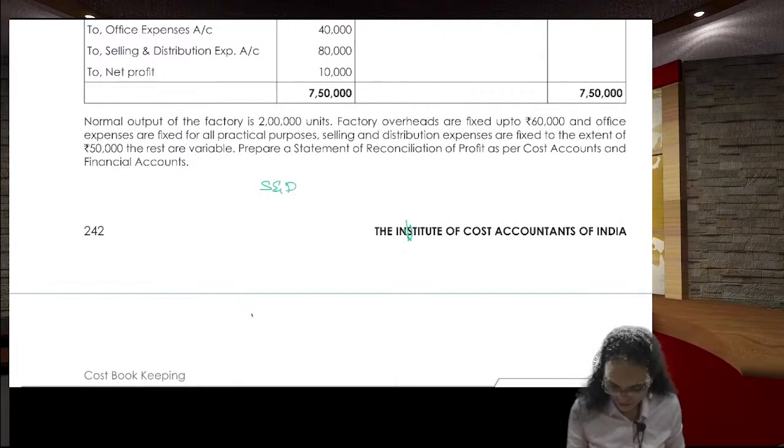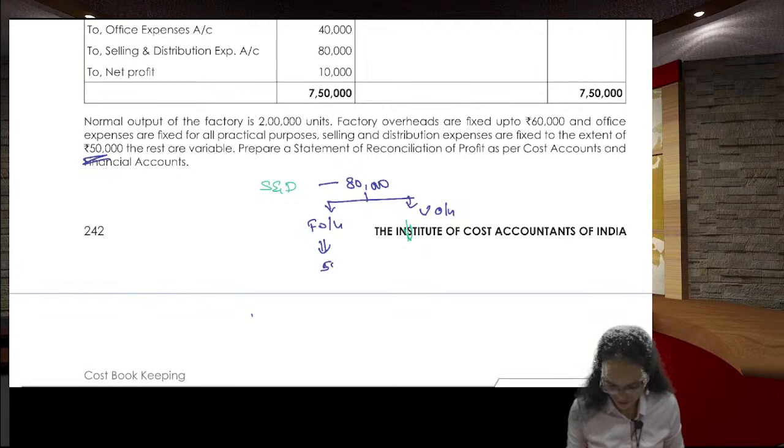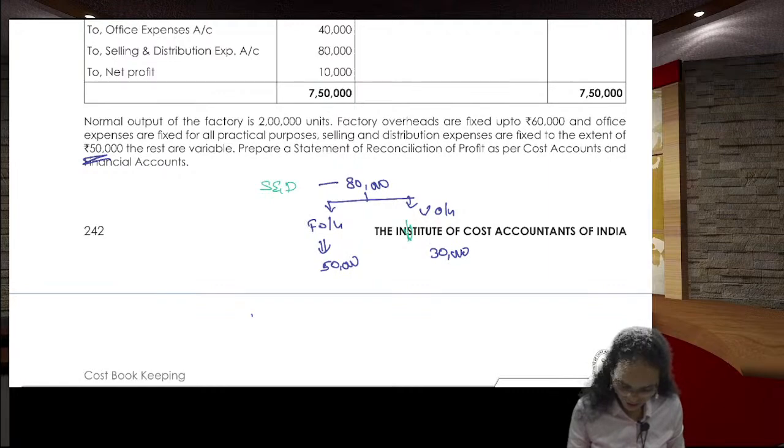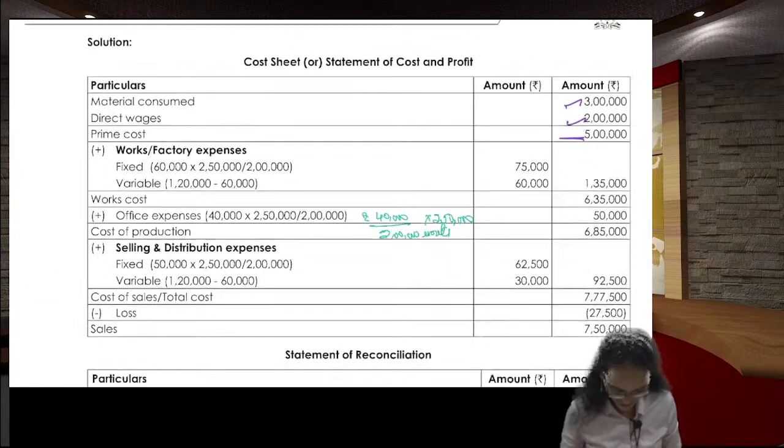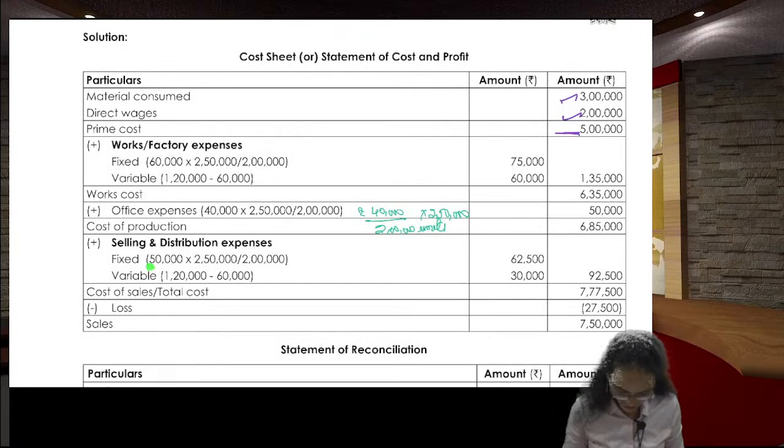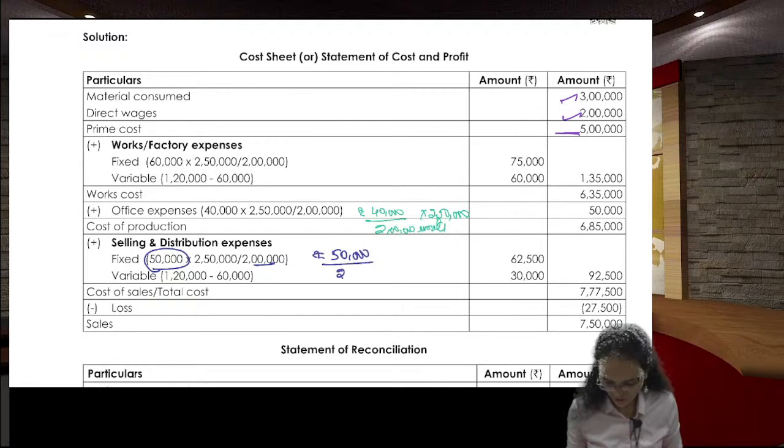So 50,000 is fixed, remaining is 30,000. 50,000 is the amount fixed for the 2 lakhs units.